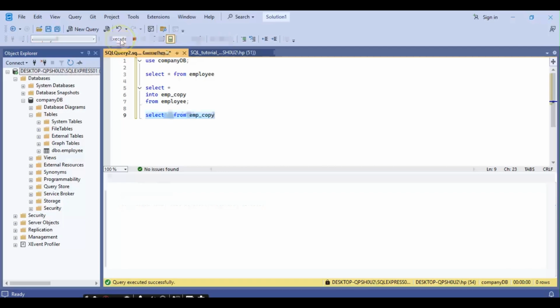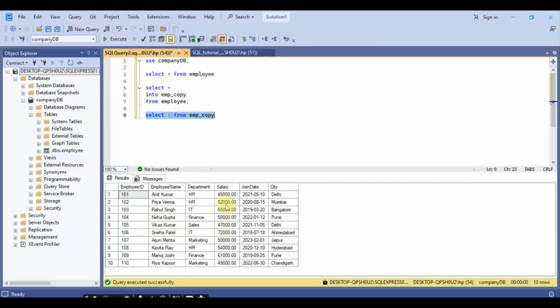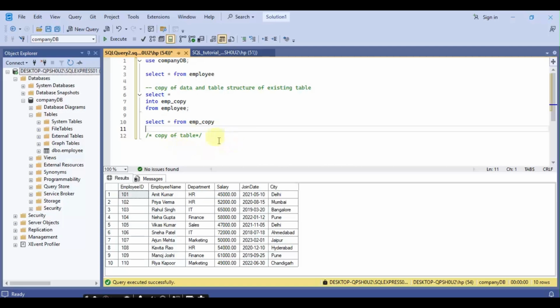Select this statement and execute it. Now we can see all the records have been copied into this new table. Generally, this is used for backup purposes and for test purposes. Now we want to write a comment for what purpose the command is written. We can do this by using the double dash, or you can also use the other method. These are the two methods to write comments in SQL Server. This is the first method and this is the second method.